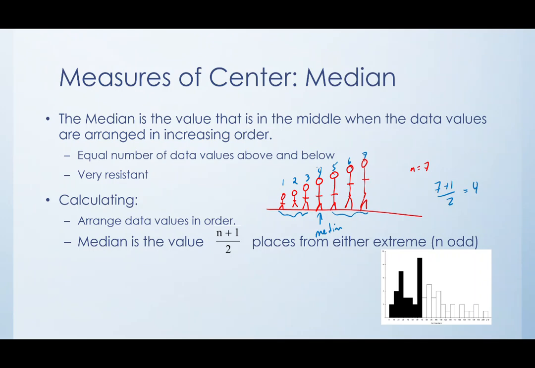This will result in an actual data value when n is odd. And if it's even, you're going to get something like 4.5, and that tells you, hey, we've got to average the 4th number and the 5th number.